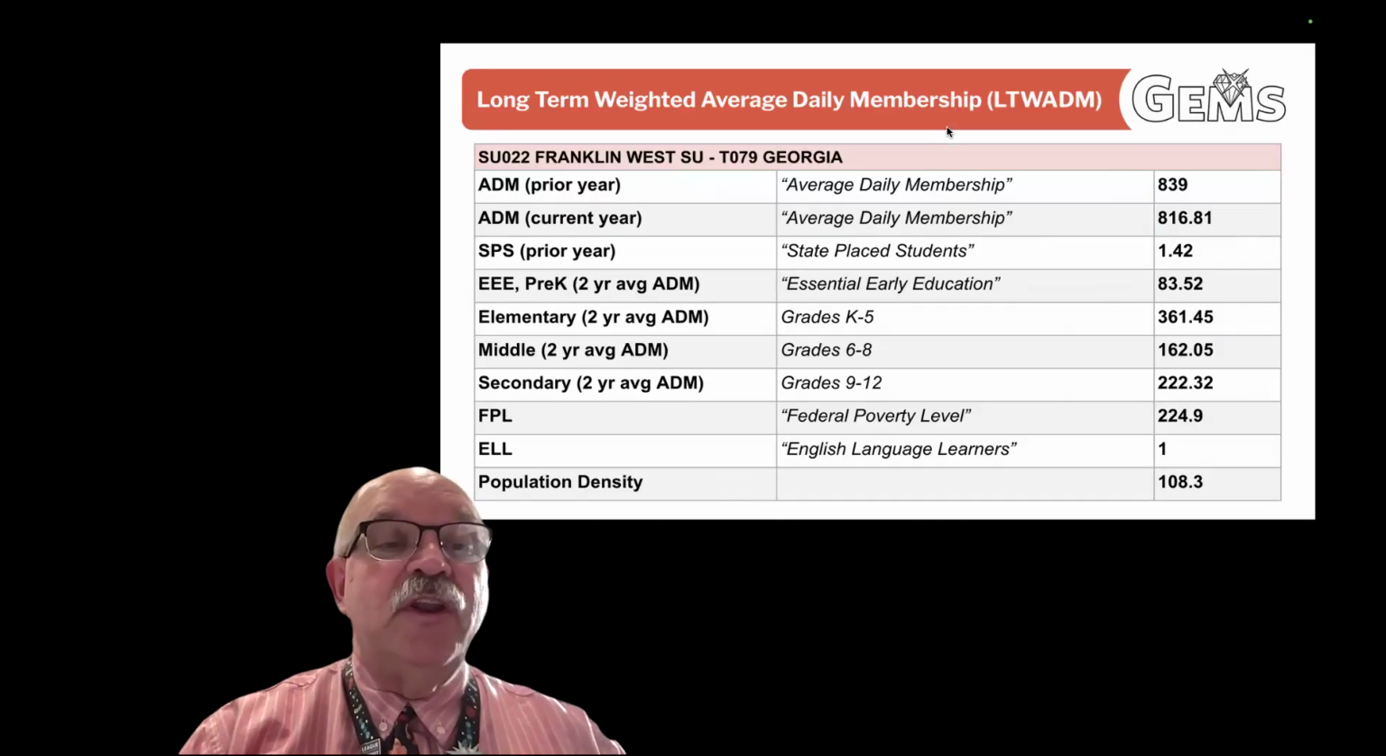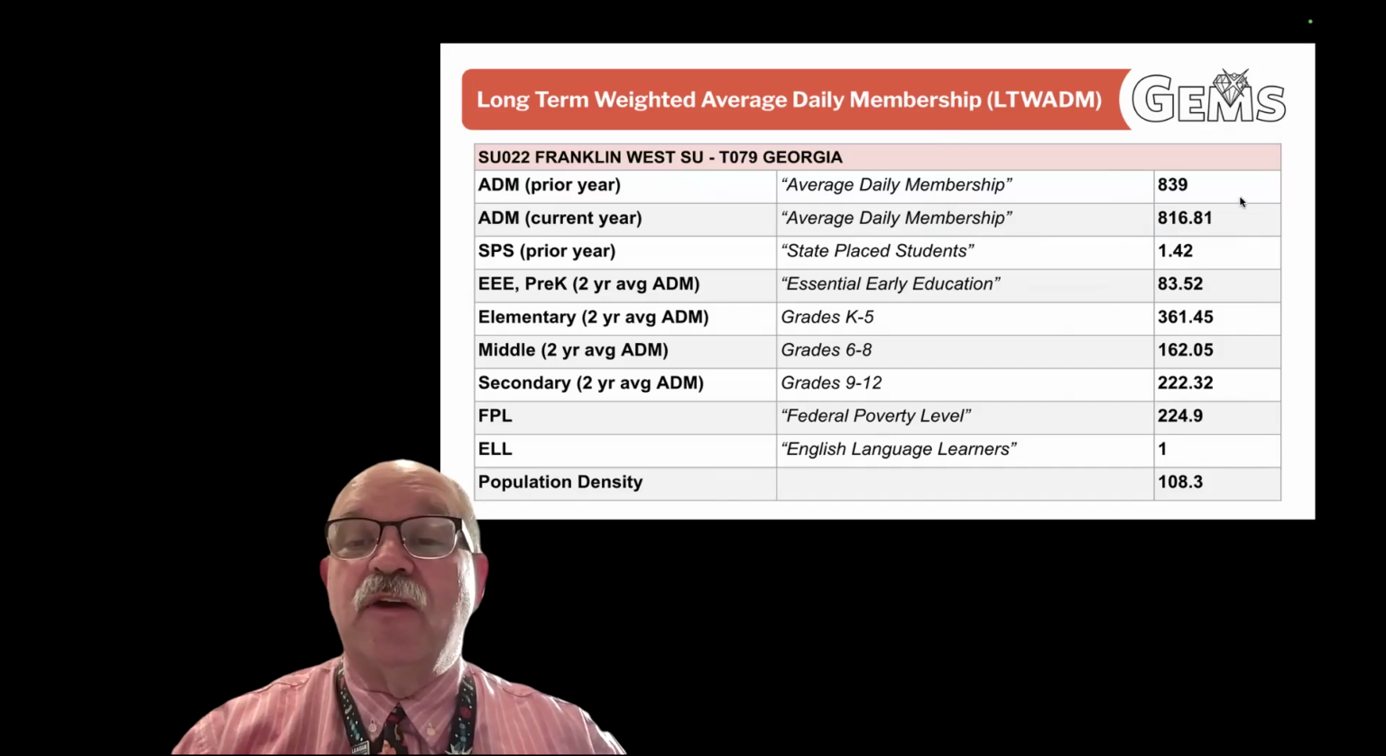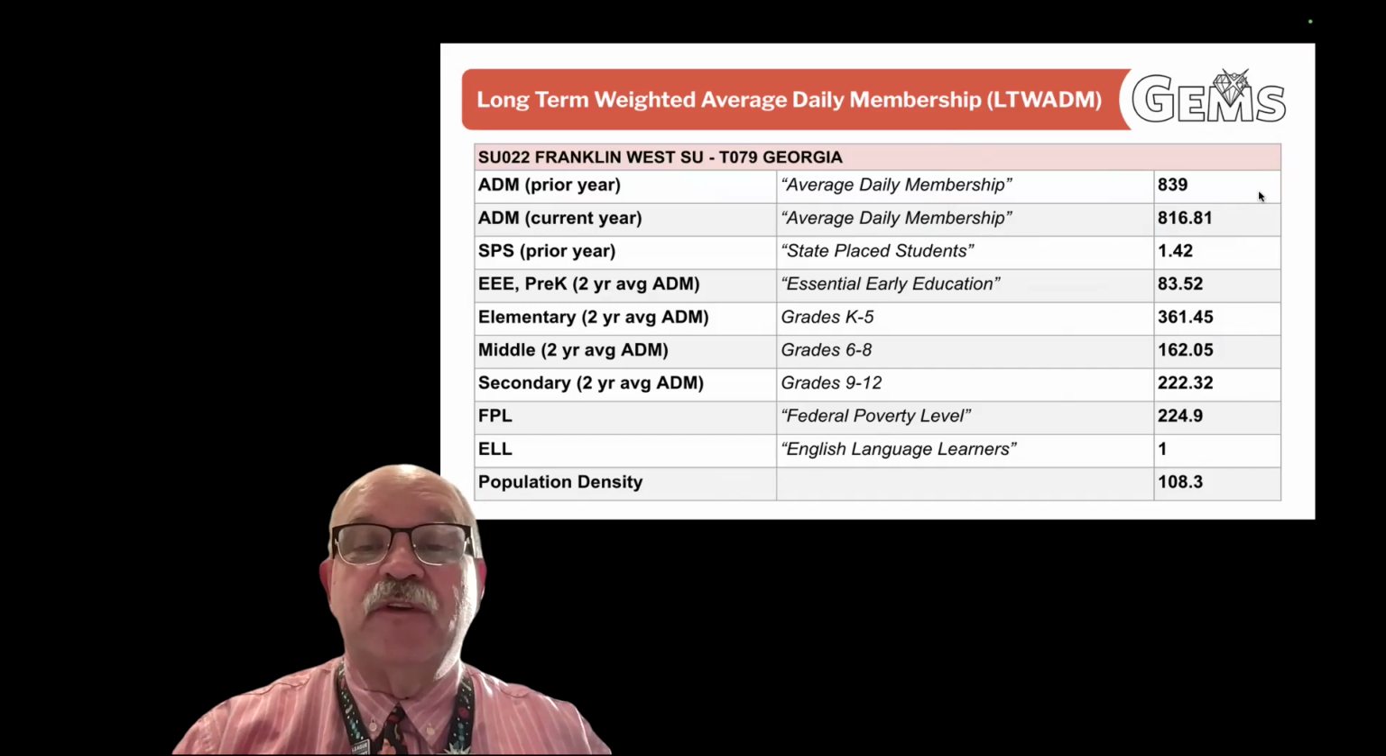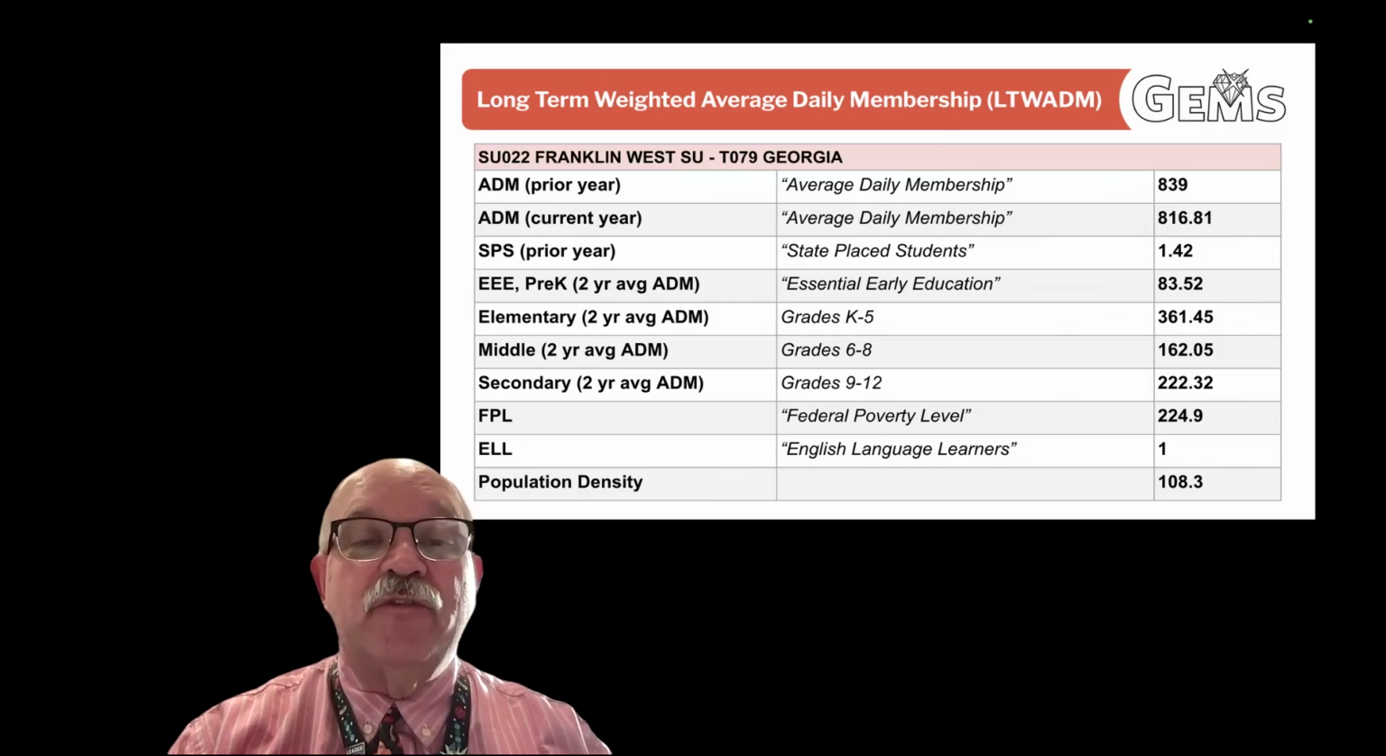So there's a bunch of numbers that are associated with our understanding of the long-term weighted average daily membership. Say that 1,000 times and it'll start to just roll off your tongue. The first is the average daily membership, the ADM. This is a measure that takes place over the course of 25 days of the number of students enrolled in our schools. So 839 was prior year, and the current year is 816.81.